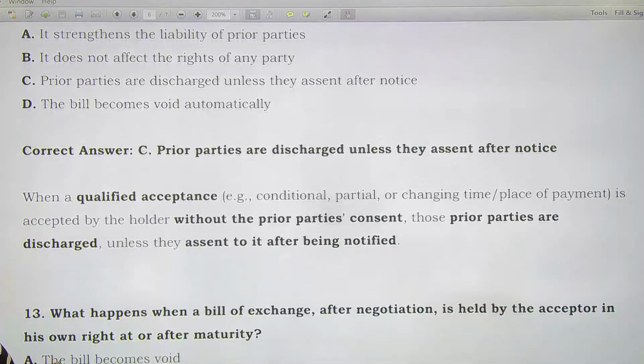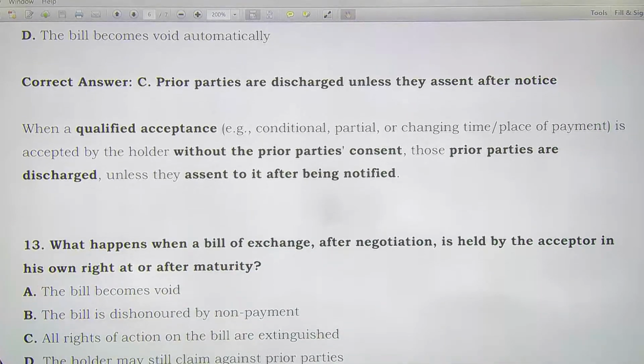Right? Next, what happens when a bill of exchange after negotiation is held by the acceptor in his own right at or after maturity? You are being asked, if a bill of exchange after negotiation has been held by the acceptor, now he has kept it, not giving it to anyone further, so in this case the bill will be dishonored, the bill will become void, the holder may still claim, all rights of actions on the bill are extinguished.